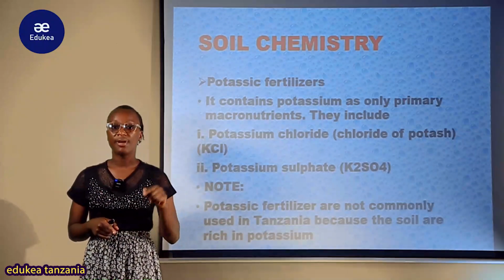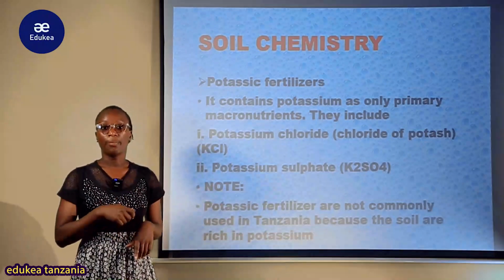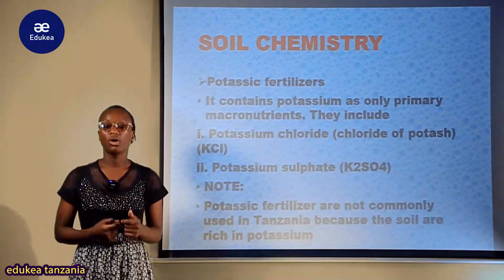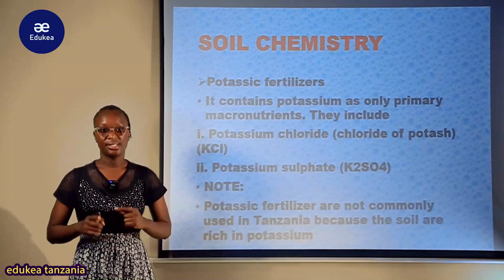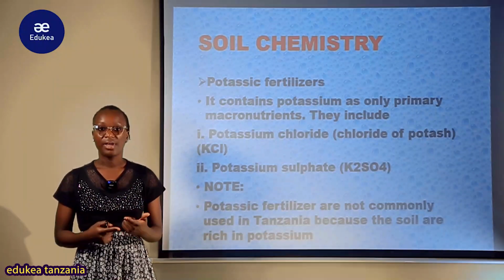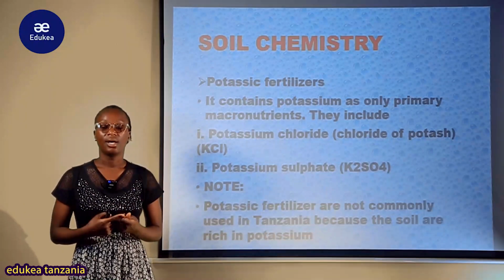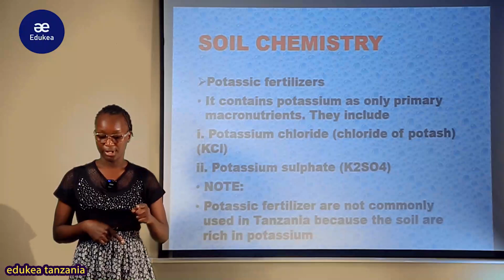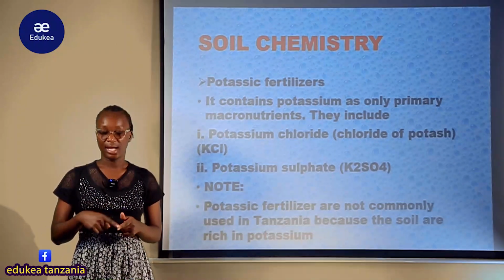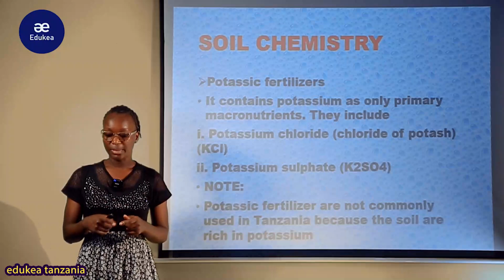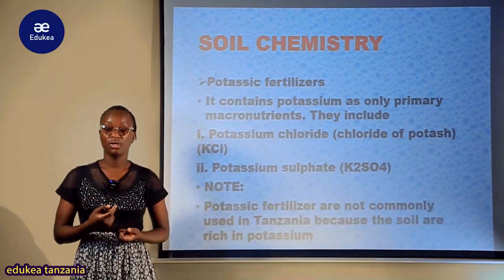So you can't find a product of potassic fertilizer in shops because udongo mwingi katika ardhi ya Tanzania it is surveyed, researched, ikaonekana kwamba it is rich in the essential element potassium.